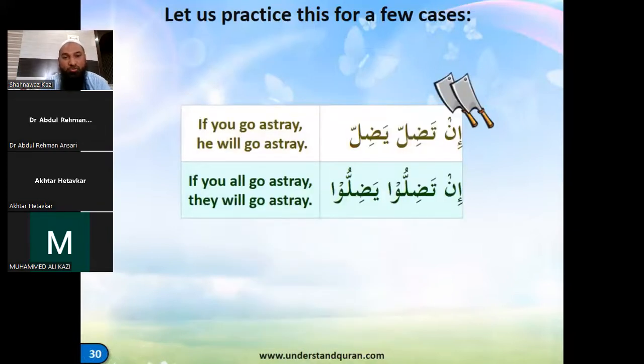So if you go astray, he will go astray. Right? We don't want to go astray. That's why we're using the word he. In tadillu, yadil. So if you go astray, he will go astray. You all can repeat. إن تضلوا إن يضل. تدل يدل. Right, so the lam should have a stress because it has a shadda. Come again. In tadil, yadil. إن تدل يدل. Correct.